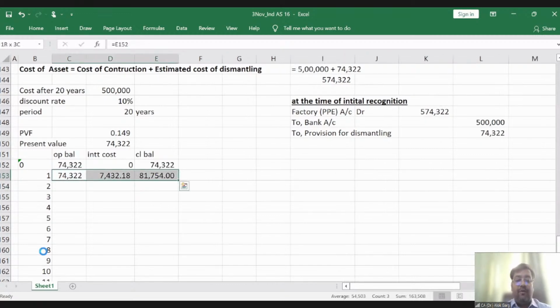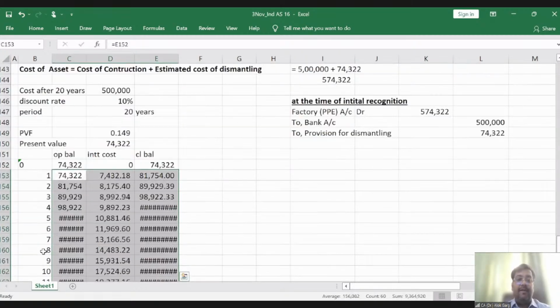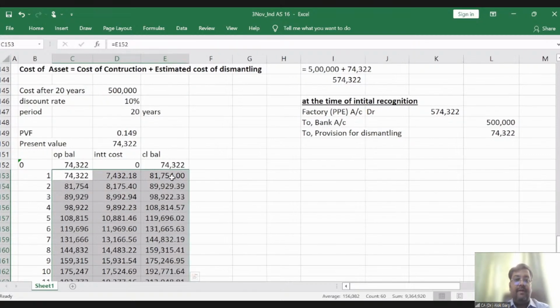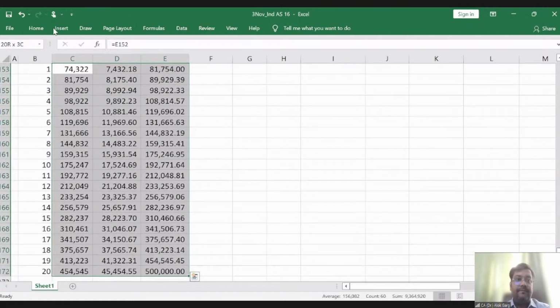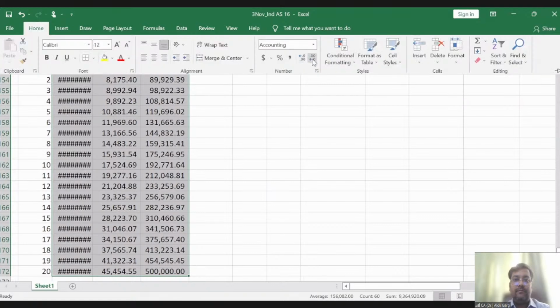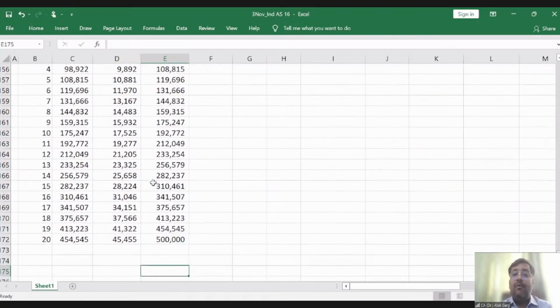Again, the same formula will go on, and at the end of 20 years, this will become 5 lakh. You can see that the discount rate which we applied for discounting, we have compounded with that same discount rate only. It will become 5 lakh rupees.